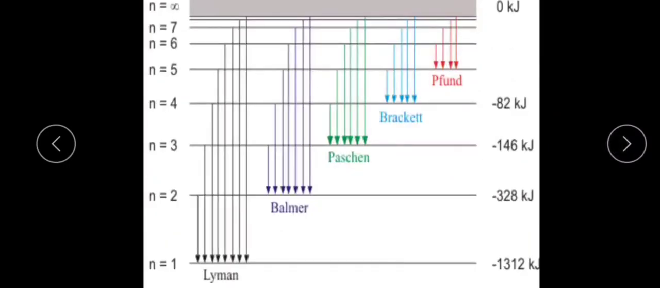Next thing is the origin of the spectral lines in the hydrogen atom. See here, in this concept we see how the spectral lines originate. In a normal hydrogen atom, the electron is in the lower energy state. For example, this is the ground state. So normally in a hydrogen atom the electron is in the ground state or lower state.